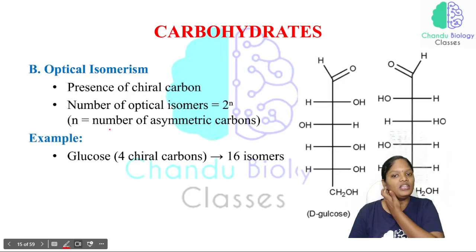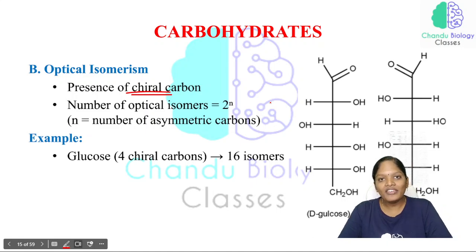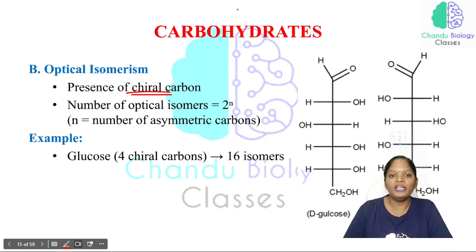Just look at this picture. See, presence of a chiral carbon. It is very difficult to identify a chiral carbon until we have a clear idea about how to find it. The number of optical isomers is equal to 2 power n.